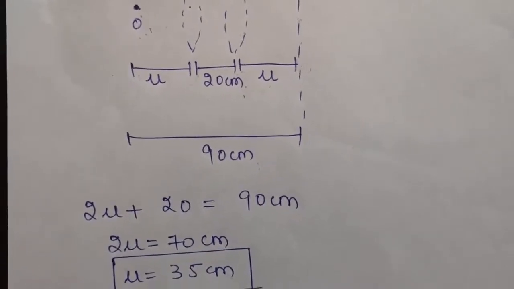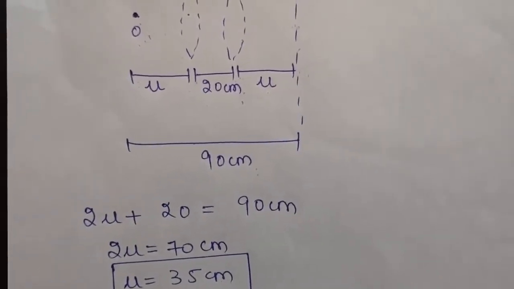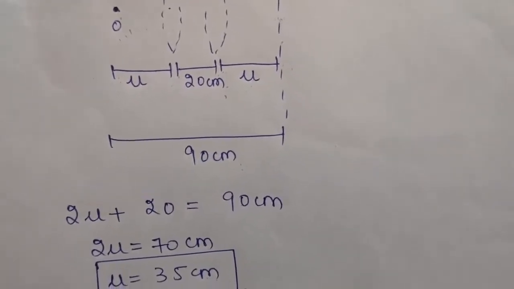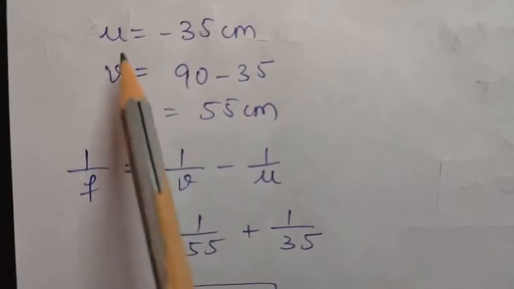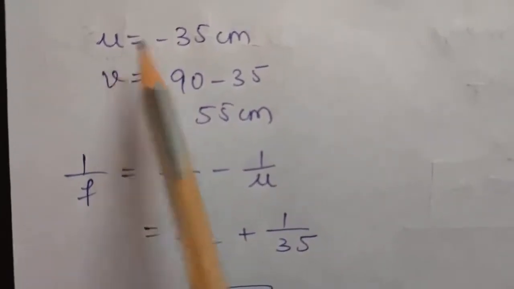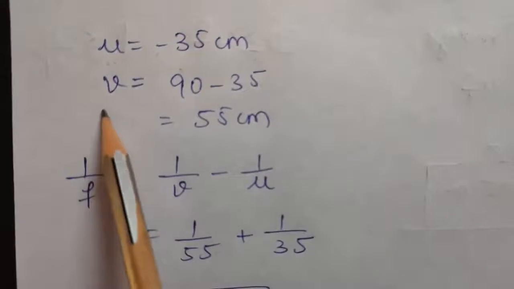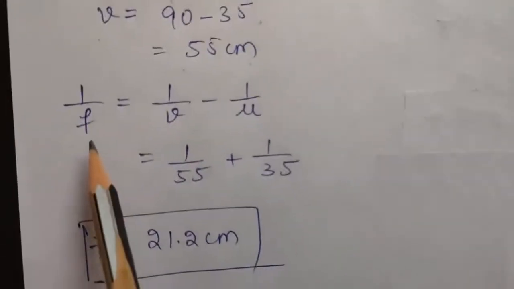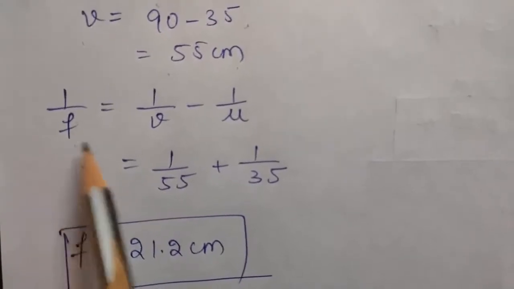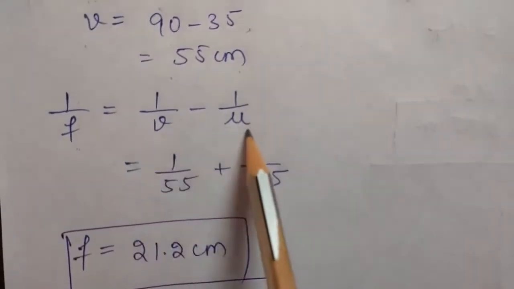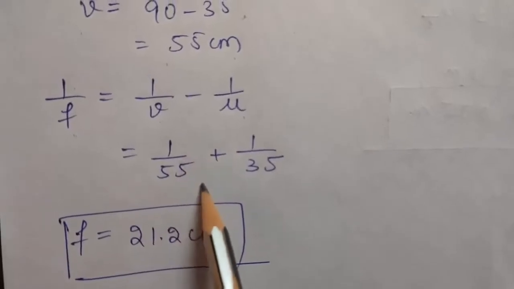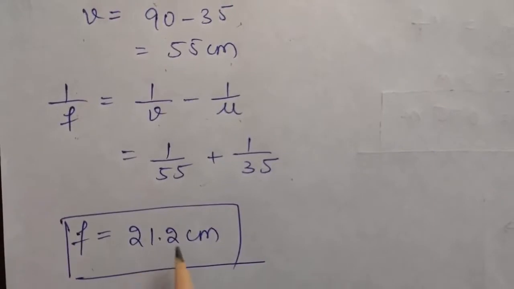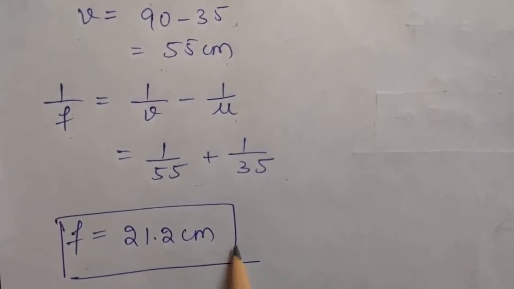So now you know u to be 35 centimeters, you can easily calculate v, and then you can use the lens formula to calculate the focal length. Okay, so u is in the opposite direction of incident light, so u will be minus 35 centimeters, v will be 90 minus 35, that is 55 centimeters. So just use the lens formula, that is 1 upon f is equal to 1 upon v minus 1 upon u. It will give you 1 upon 55 plus 1 upon 35. So when you solve it, the focal length of the lens will come to be 21.2 centimeters.